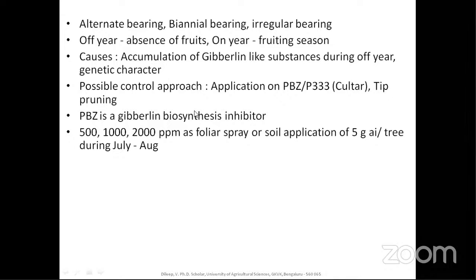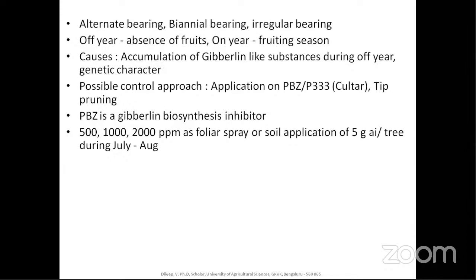Here I mentioned tip pruning. While harvesting only, there will be accumulation of auxins and other hormonal imbalance will occur. Since it is based on the old growth, you cannot prune, because if you prune, one season shoot must be produced again and flowers must be produced on that.